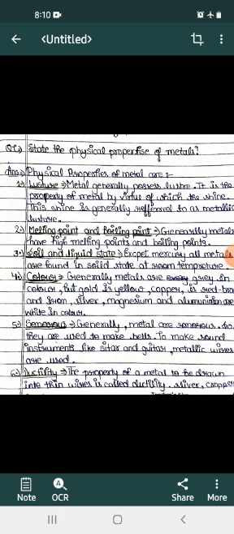Sonorous. Generally, metals are sonorous, so they are used to make bells and sound instruments like sitar and guitar. Metallic wires are used. Sixth, ductility. The property of a solid to be drawn into thin wire is called ductility. Silver, copper and gold are very ductile metals.